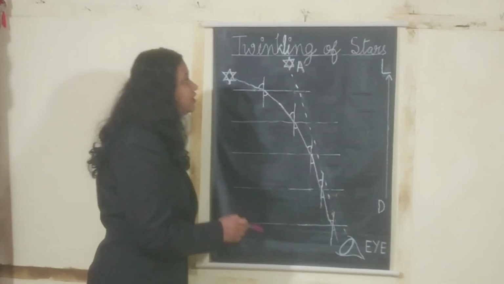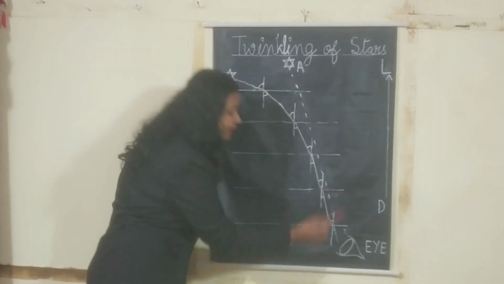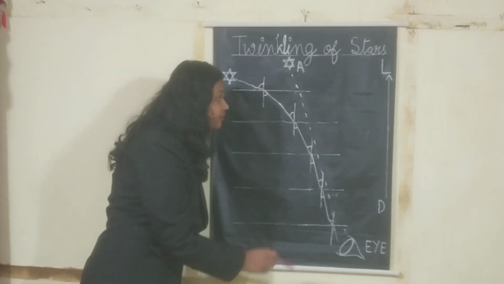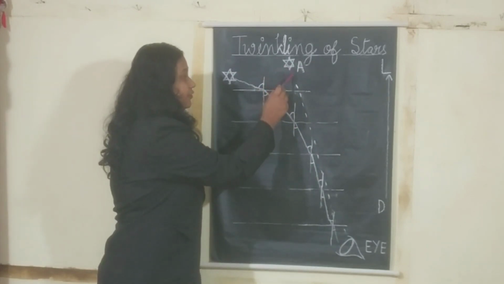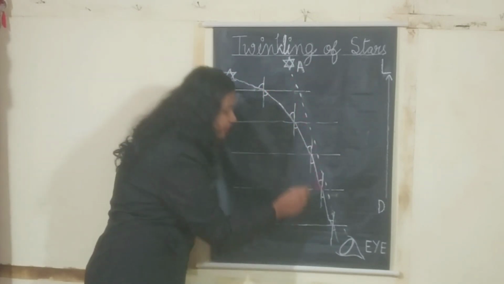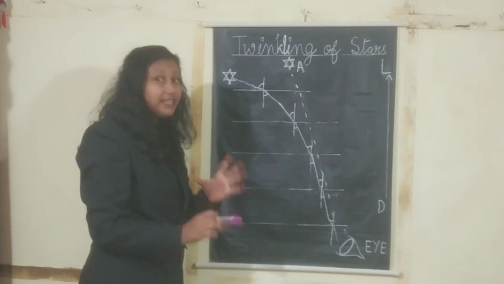And moreover, we observe the star from a very distant location. As a result, the starlight, when it reaches our eyes, appears fluctuating and twinkling.